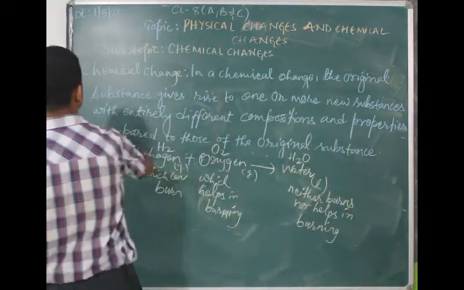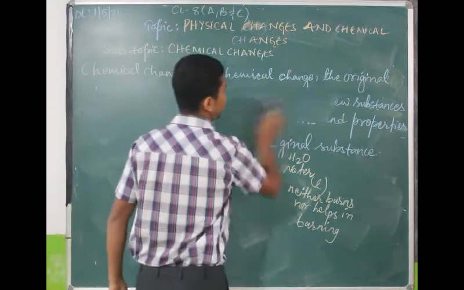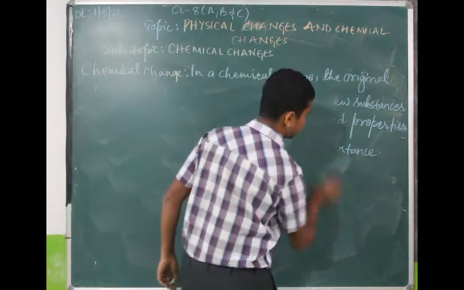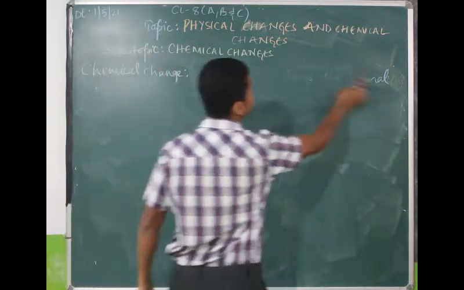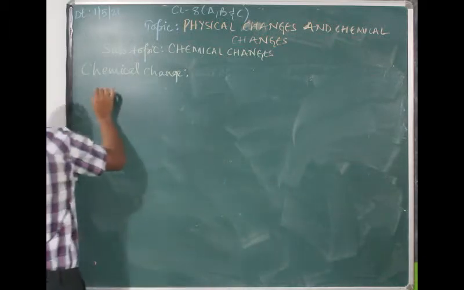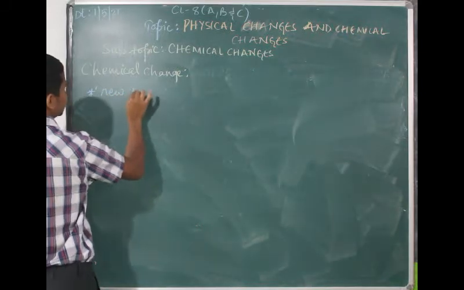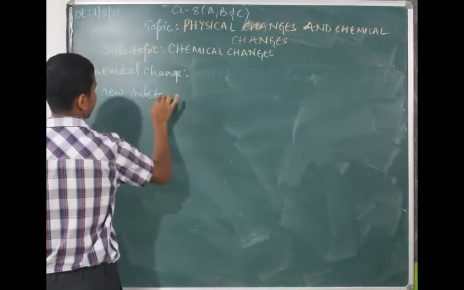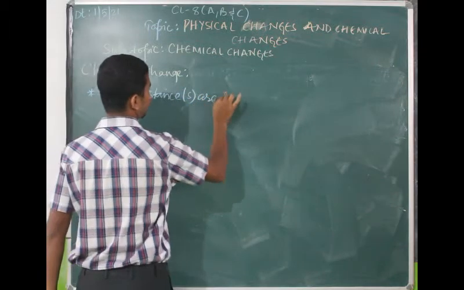Now let's see what happens in a chemical change in detail. Number 1, new substance or substances are formed.